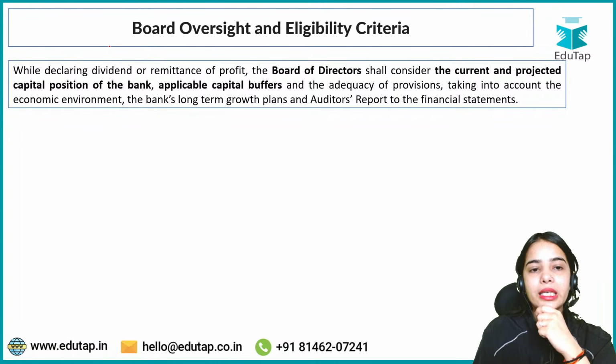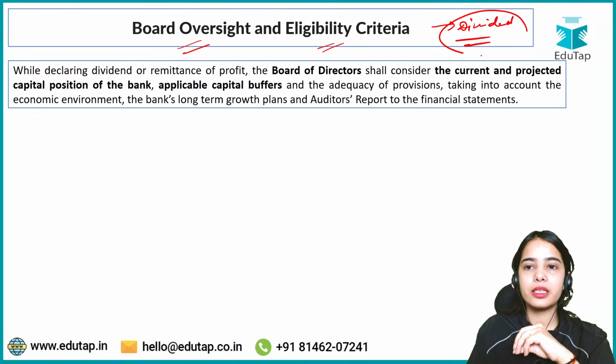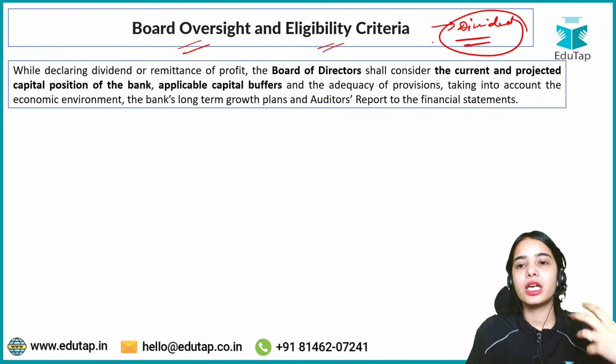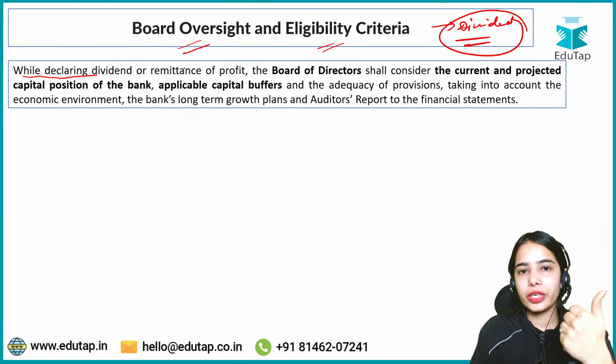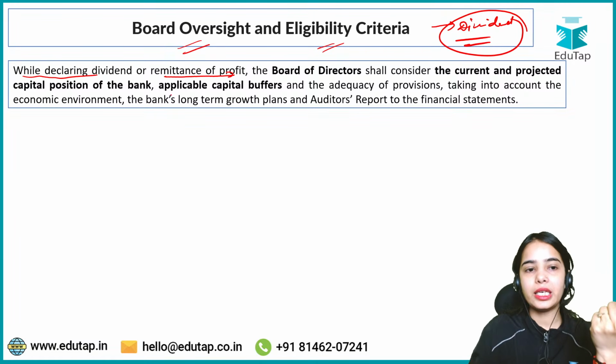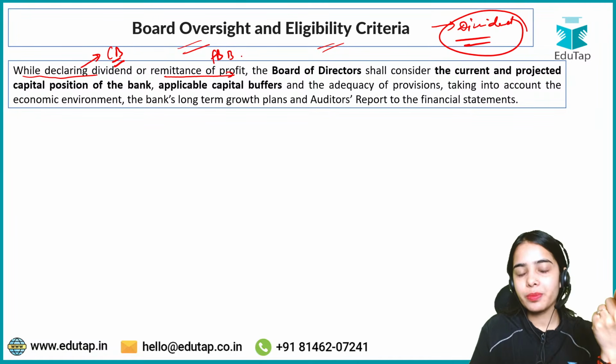Now, board oversight and eligibility criteria for providing the dividend. As we have discussed, the company, that is the bank here, can provide the dividend. So there is board oversight while declaring the dividend or while sending the profit outside, while declaring the dividend by the commercial bank in India, or while remitting the profit by the foreign bank that has a branch in India.